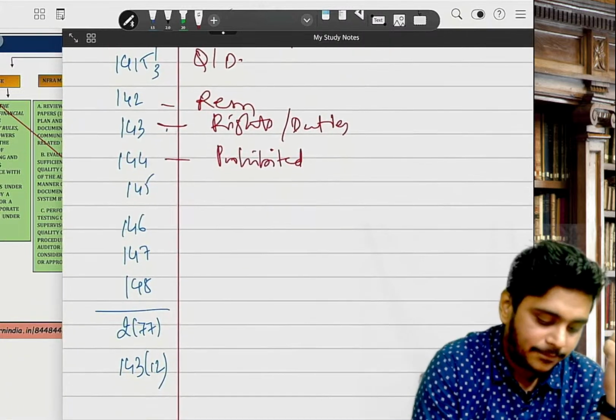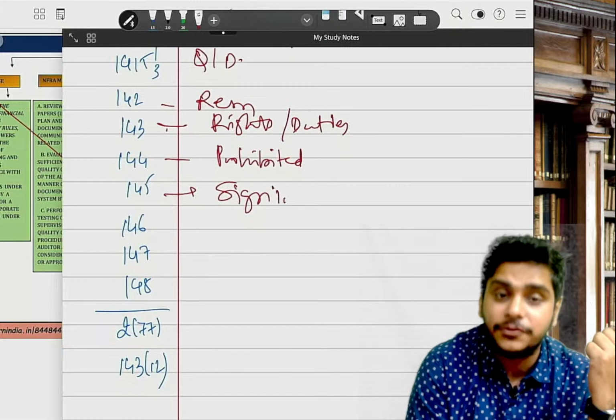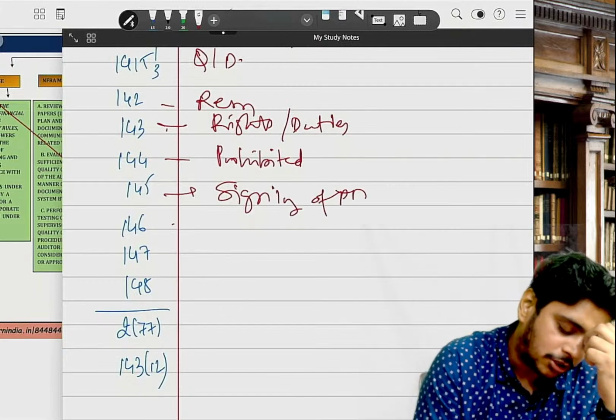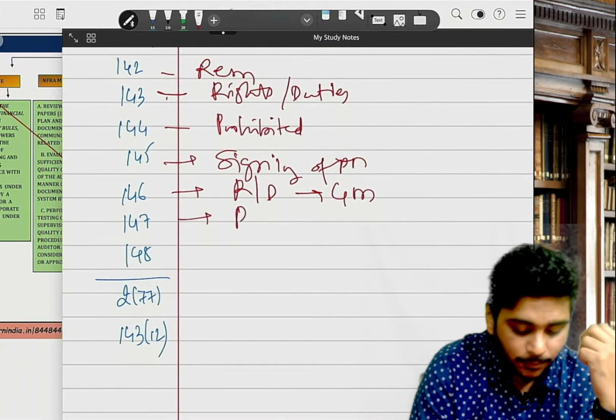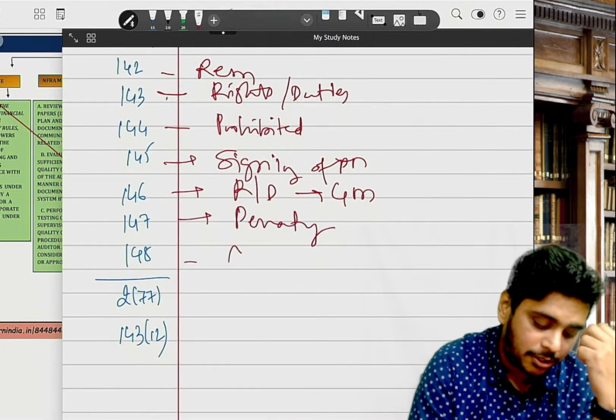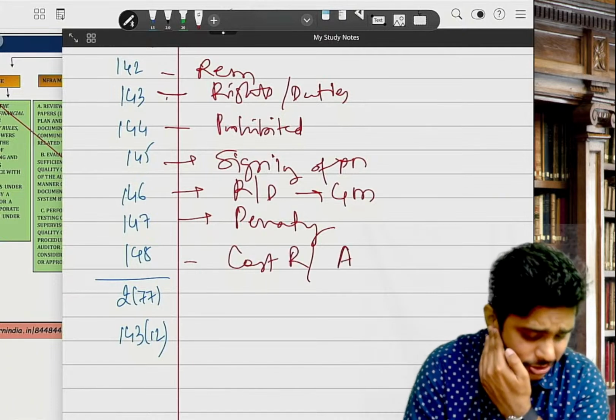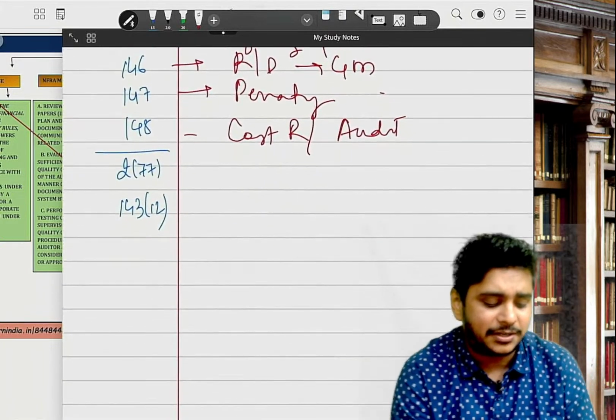Mark the answer. 145 talks about signing of the audit report. 146 talks about rights and duties to attend general meeting. 147 talks about penalty. Very important. 148: cost records and audit. 277 we have done, this is your relative section.